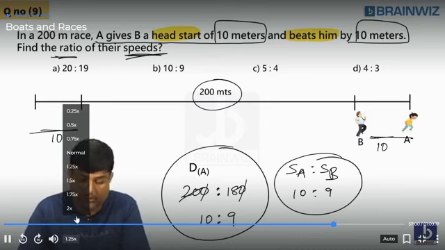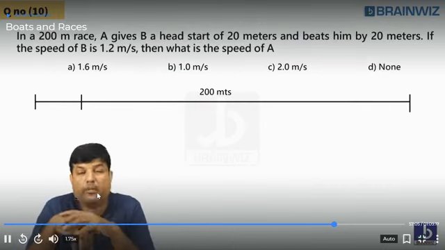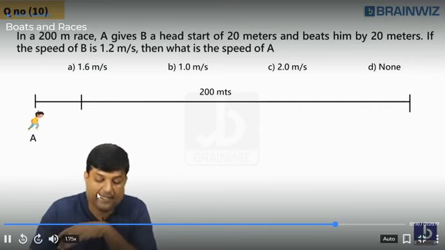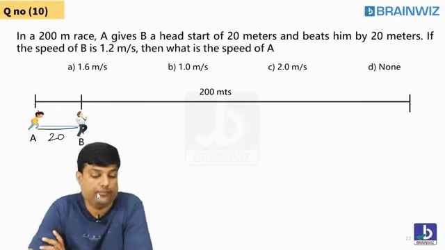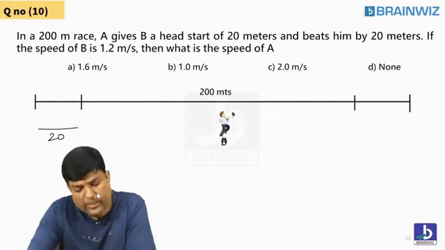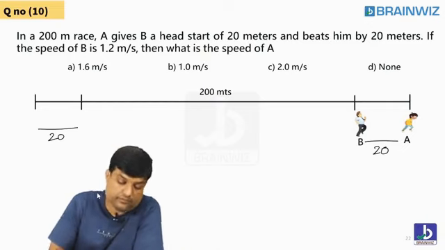Now let's try to go ahead and do one question, everybody. Please do this question, everybody, now. Maybe we are saying D as an answer. Are you sure it's D? Chaliye. A is standing here, B is standing here. Please tell me what is the thing? 20 meter away. Even though he started 20 meter away, still is running much faster, and reached how much? 20. Even though.